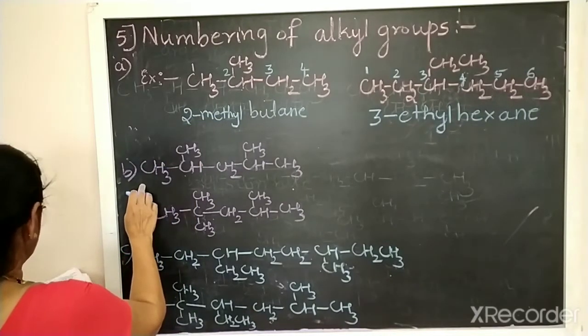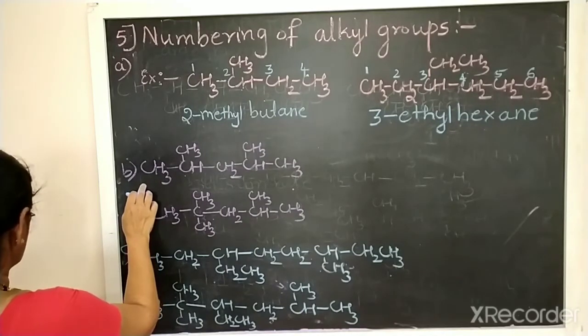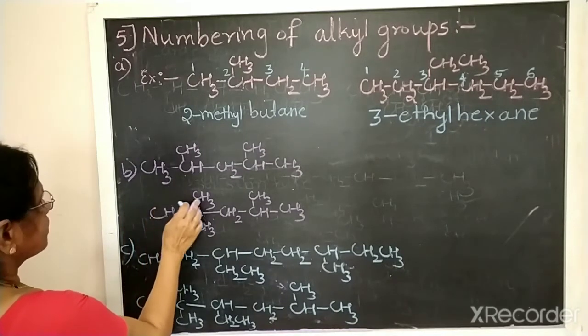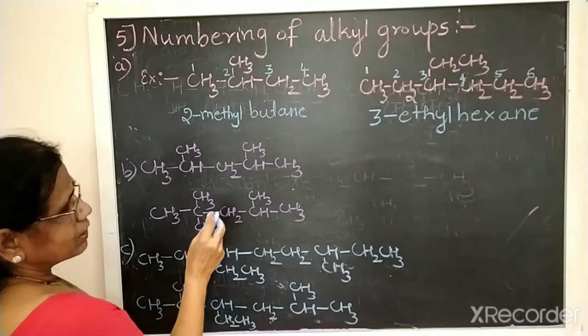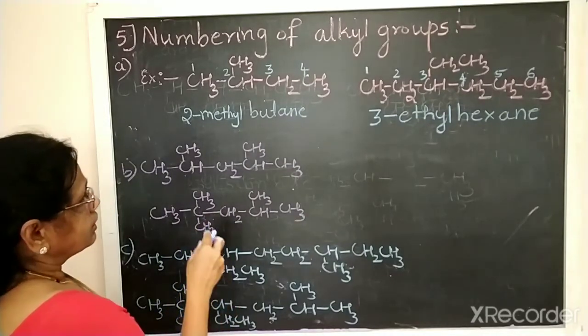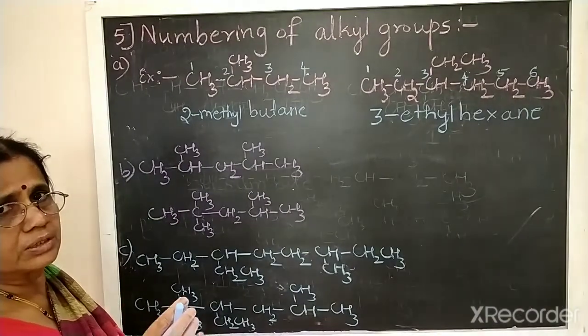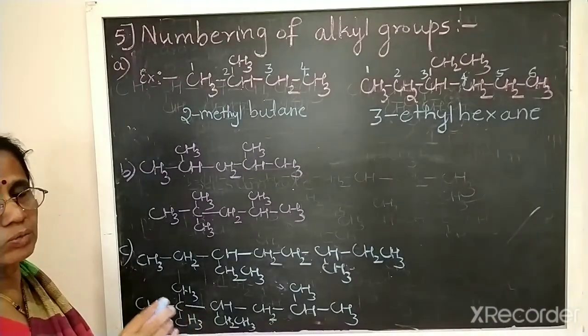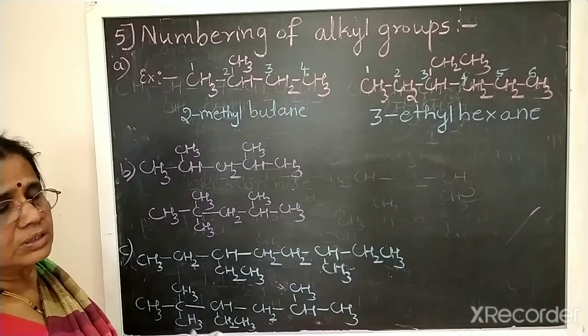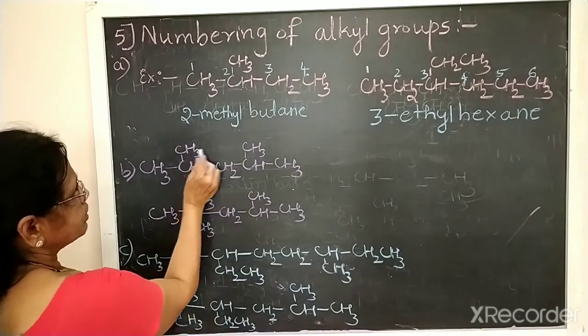Next point is, if 2 or more identical substituent groups are present, the numbers are separated by the comma and the prefixes di, tri, tetra, penta should be used. See, for example, here there are two methyl groups.